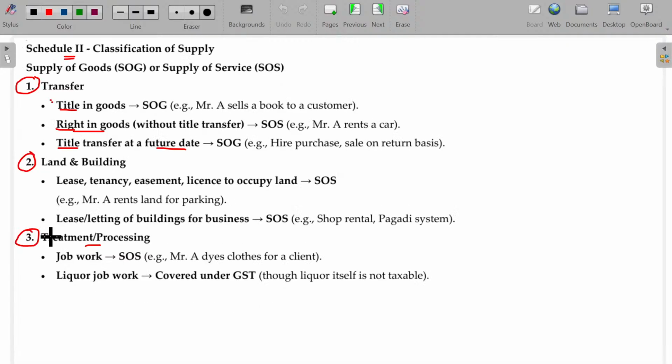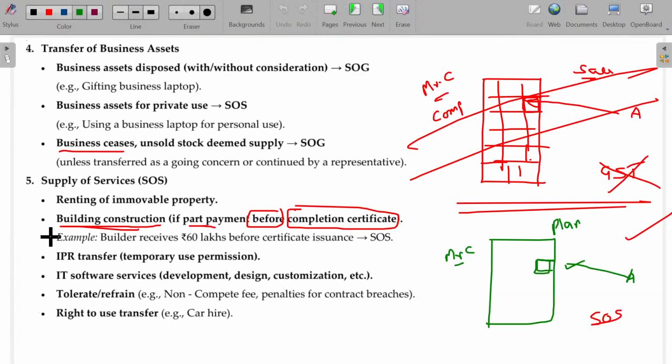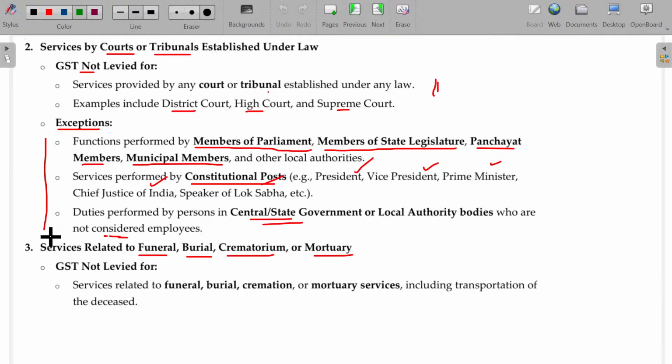I'll continue the delegatory agent in the next class. We'll move on to the next concept here. So I'll try to finish up the next concepts also in this topic.